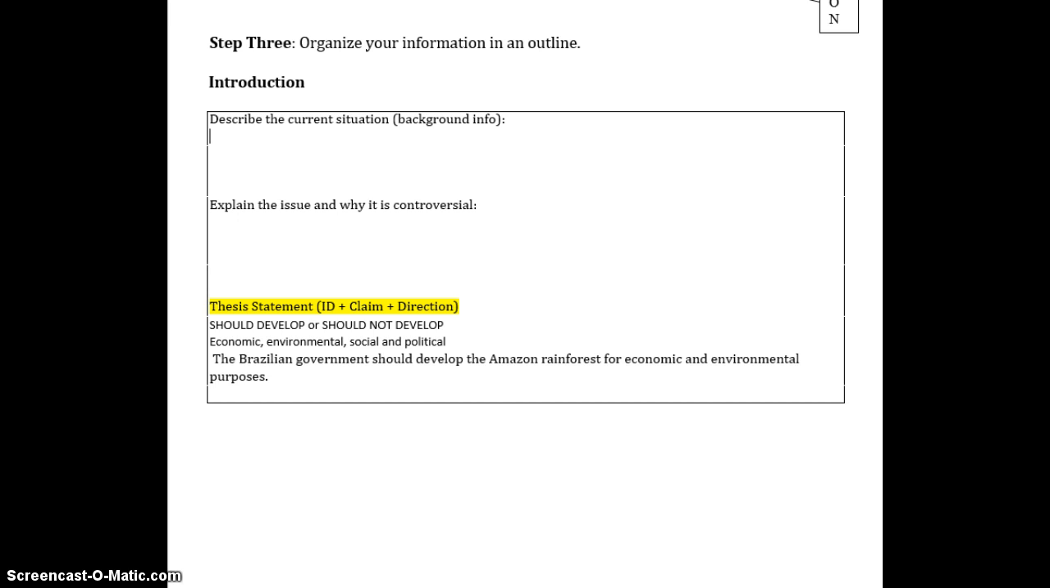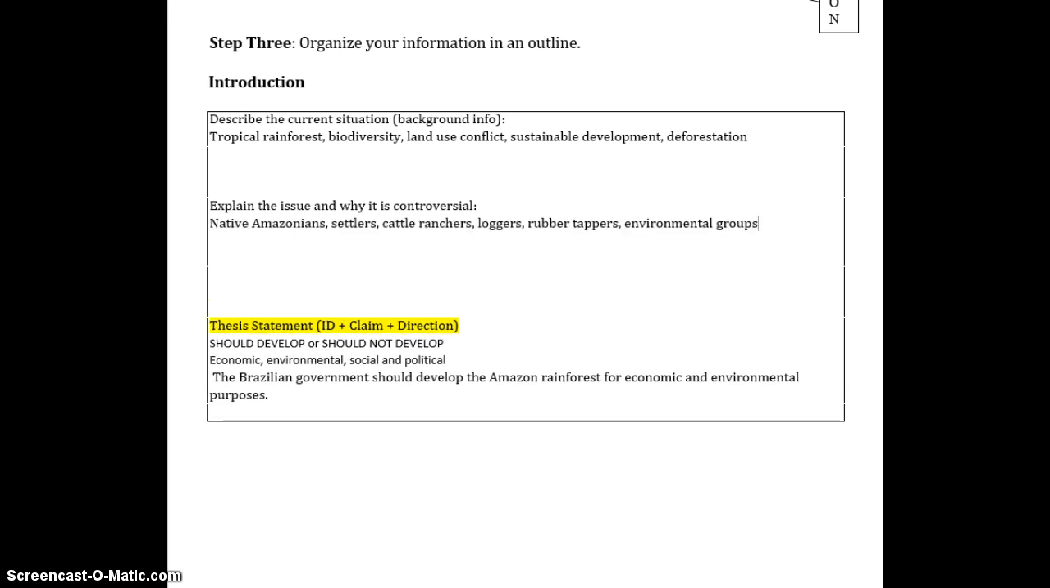You're going to make sure that you include the academic vocabulary that we have in the beginning of the packet. These words include tropical rainforests, biodiversity, land use conflict, sustainable development, and deforestation. If you are unsure about the meanings of any of this academic vocabulary, please go back to the background essay or to your vocabulary that we wrote down the definitions for in our folder or binder. You're going to need to use most of these words, if not all of them.